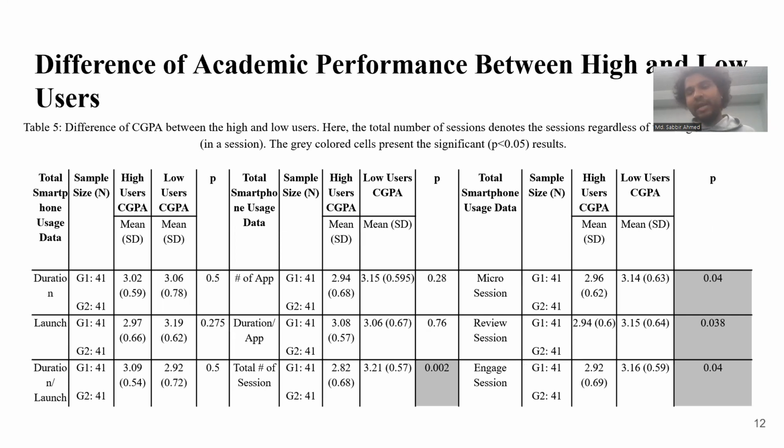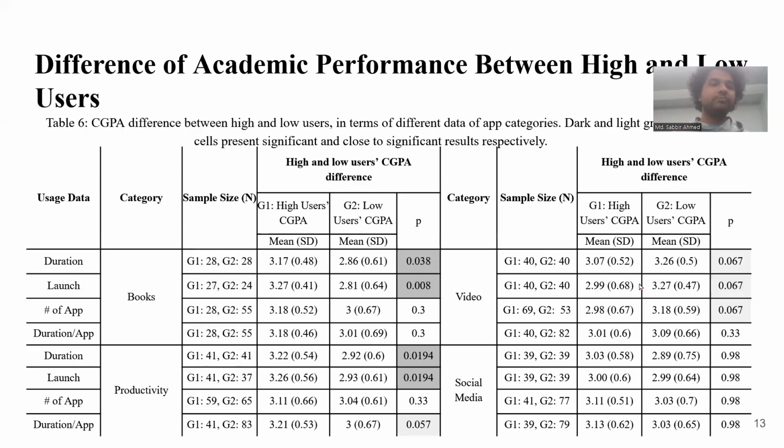Later, we defined that if there exists a relation, this does not mean that the high users and low users will have different academic performances. So that motivated us to explore this more. We find that in the case of total number of sessions, review session, micro session, and engage session, the high users have the lower CGPA and low users have the higher CGPA, and the difference is statistically significant.